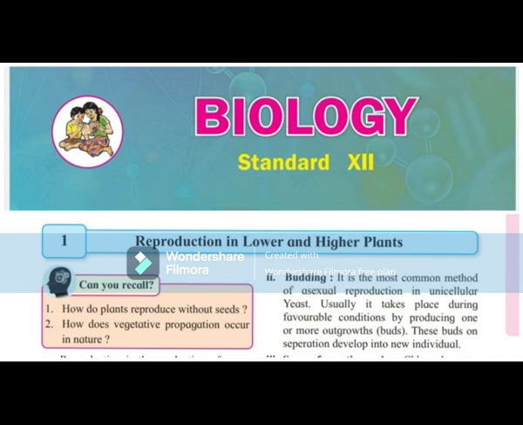A. Cutting. A small piece of any vegetative part of a plant having one or more buds is used for propagation, viz. stem cutting, example rose, bougainvillea; leaf cutting, example sansevieria; root cutting, example blackberry.